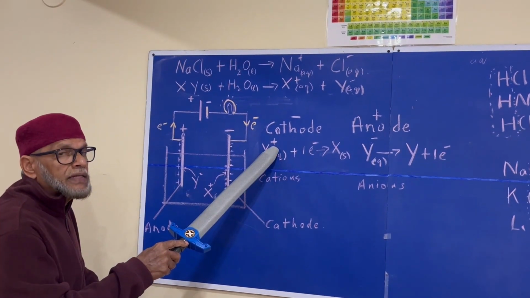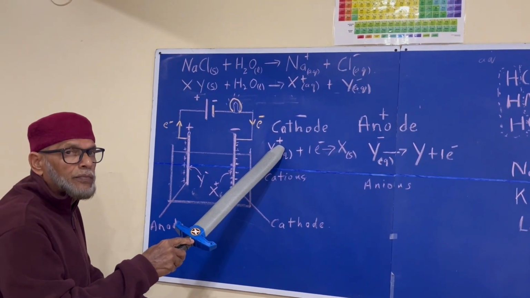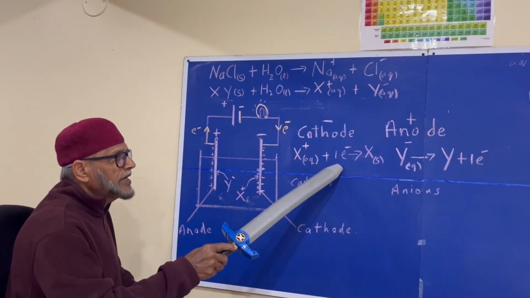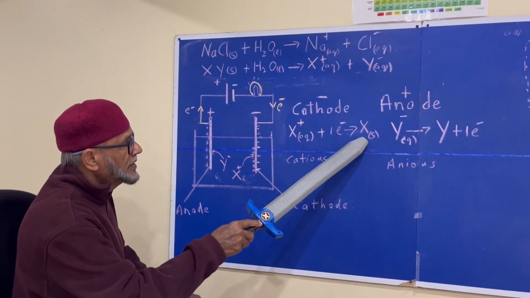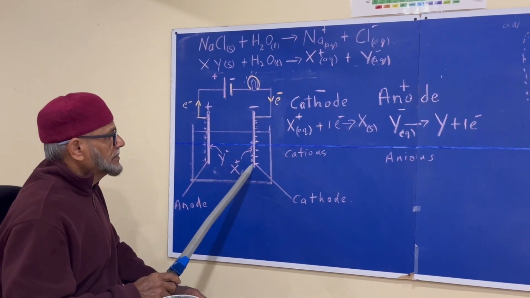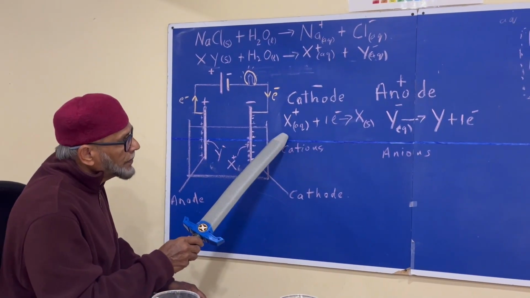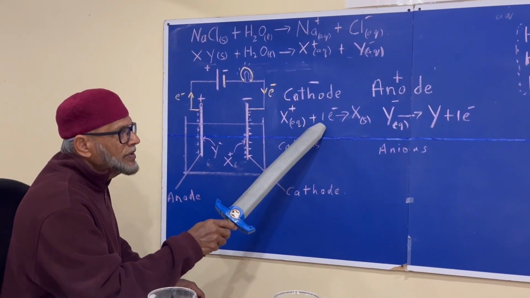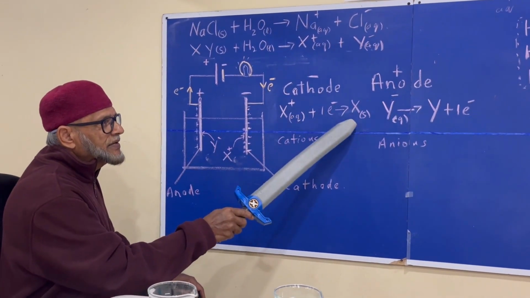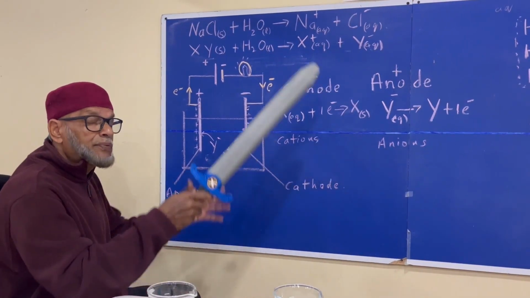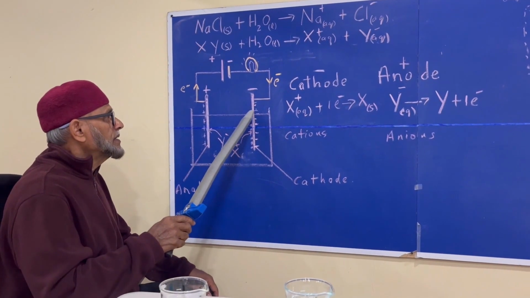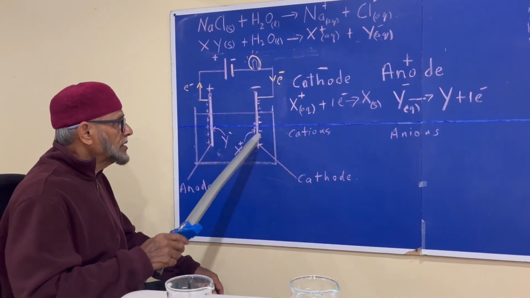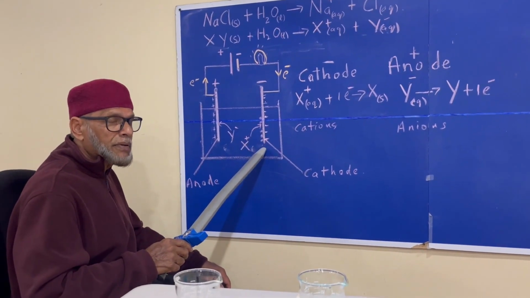If that cation is having only one positive charge, it'll collect an electron. It becomes neutral and it deposits itself onto the cathode here. So if that was copper 2 ions, it would have collected two electrons and deposited itself as a copper atom. If that process was allowed to go on for a long time, one would have seen that this cathode here become coated with a layer of copper.